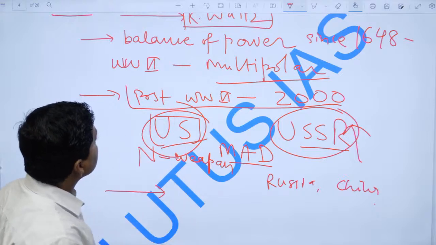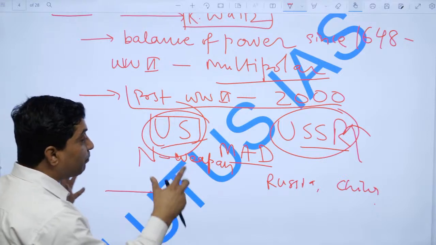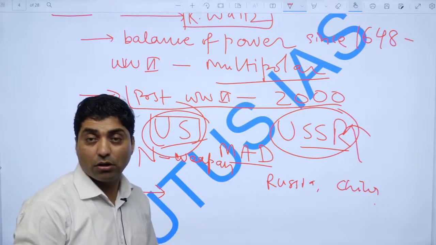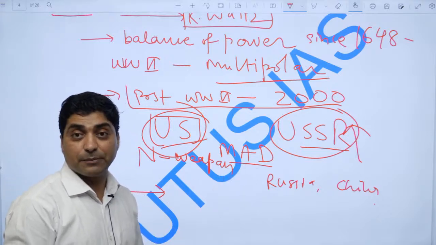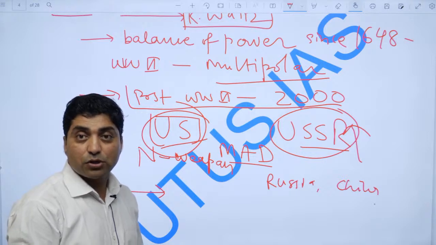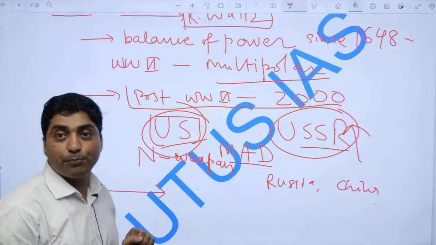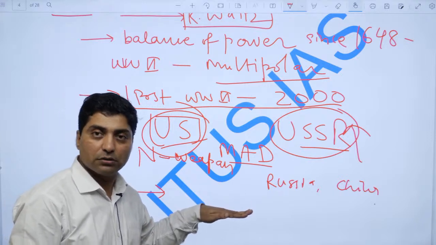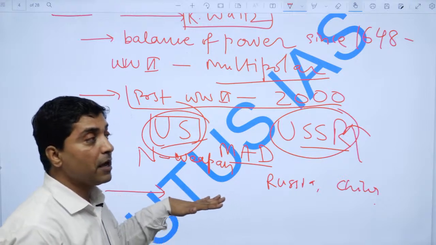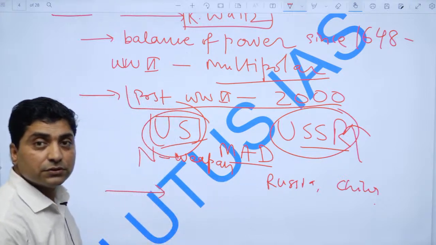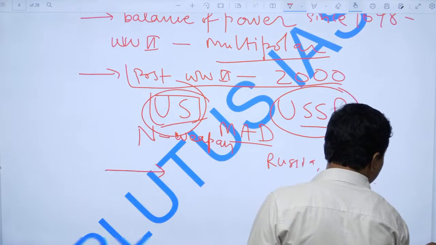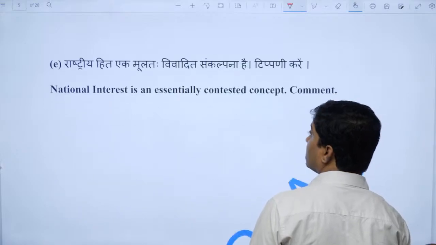So Kenneth Waltz argued that the bipolar world is more stable than the multipolar world, right? Because both poles had nuclear weapons, it was a stable world. Fine. So that would be the answer. Now let me come to the next question.